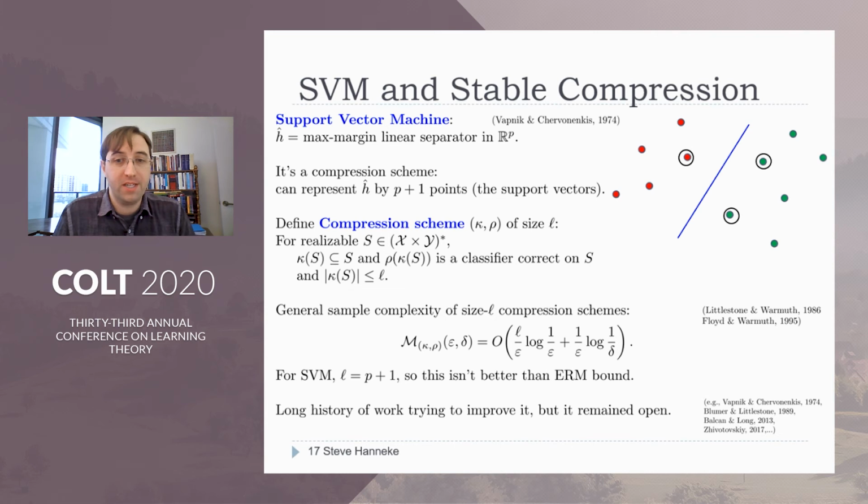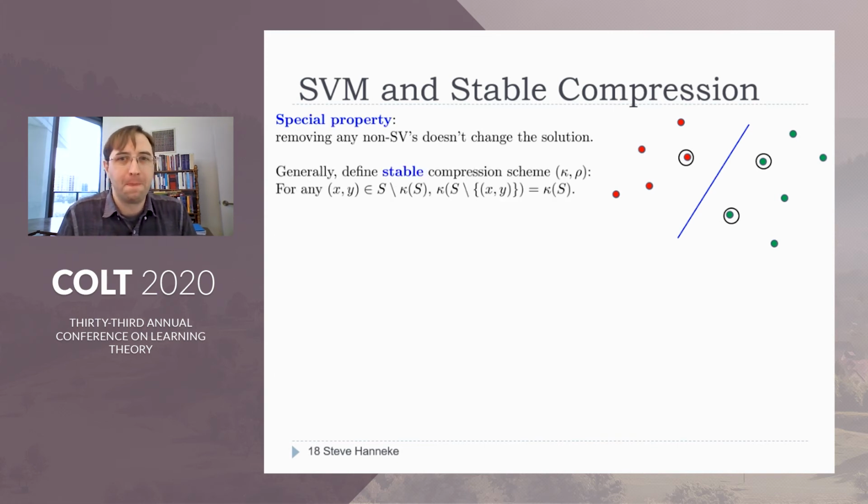Okay, so generally, the sample complexity bound for compression schemes of size L, meaning that the kappa function always chooses a subset of size at most L, is at most L over epsilon log 1 over epsilon plus 1 over epsilon log 1 over delta. Okay, so if we plug in specifically for SVM, the compression scheme had size dimension plus 1. If we plug that in, we can notice actually this is no better than the bound that holds for general ERM learners. Okay, so the question is, can we improve that?